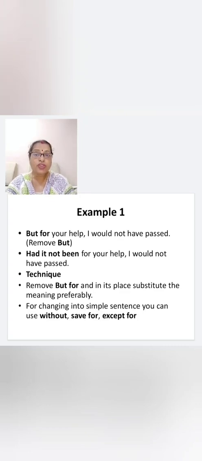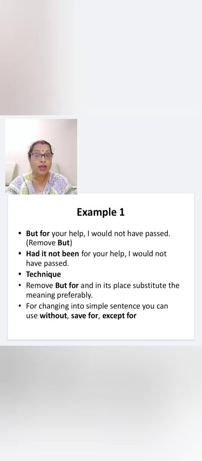Now for changing into a simple sentence, you can use without, save for, except for. So if you are told to write a simple sentence by removing but for, you can replace that with without. How? You can write, without your help, I would not have passed.